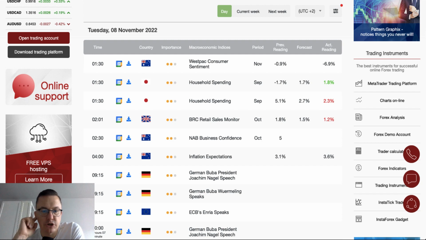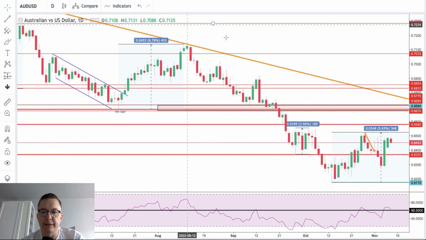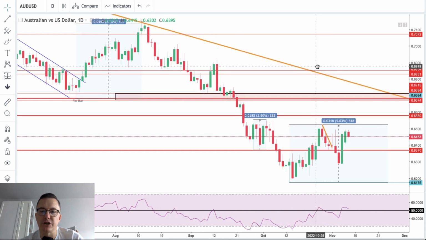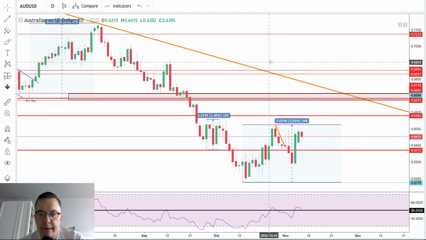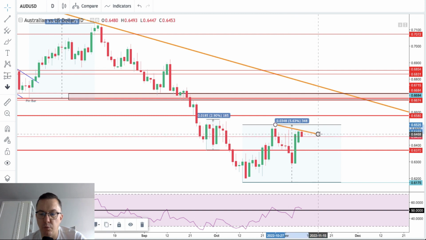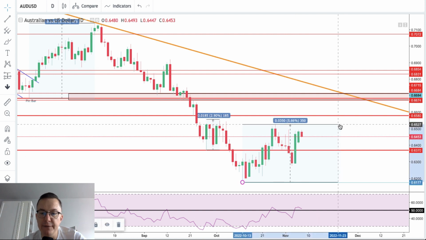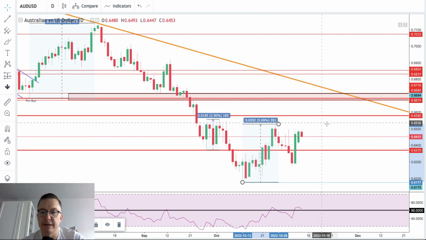Let's find out what's going on the charts, and we are going to start with the Australian dollar. The daily time frame chart of the Australian dollar is clearly showing us that the downtrend has not been completed. We have the recent bounce higher. This bounce was, of course, made after the low at the level of 6,275 was hit. A big bullish engulfing pattern, easily covering the level of 6,375. So that's the latest jump up. There you go. This is it, 5.69% roughly.